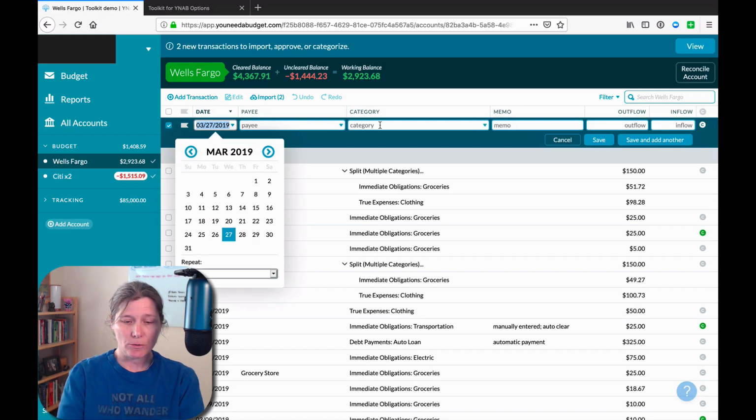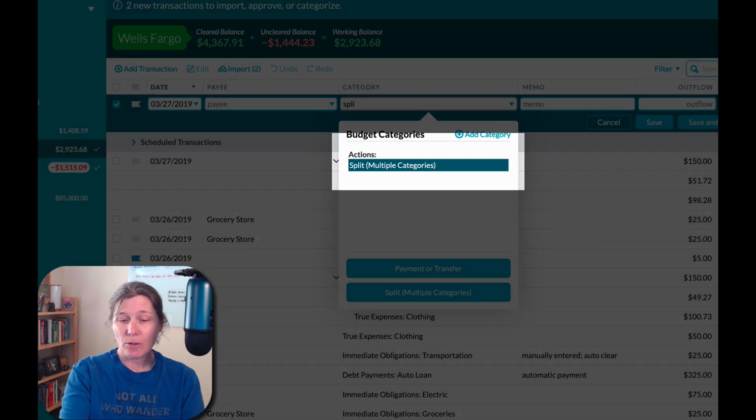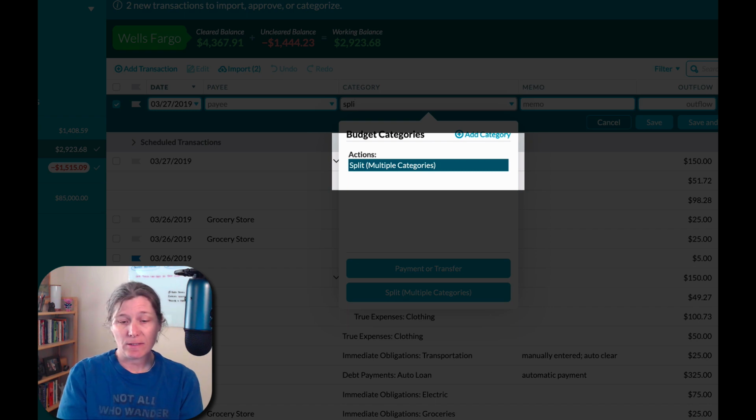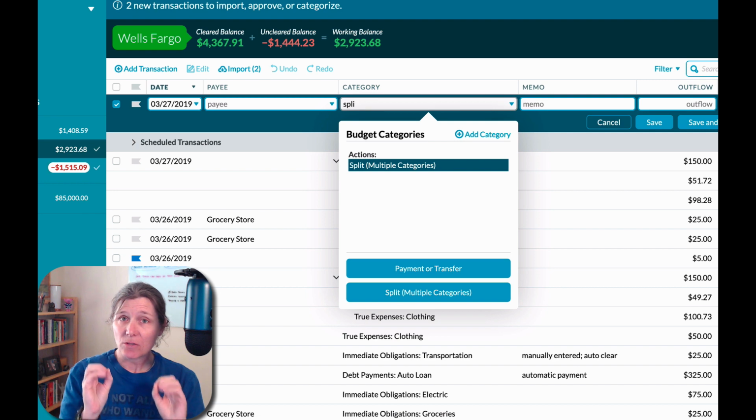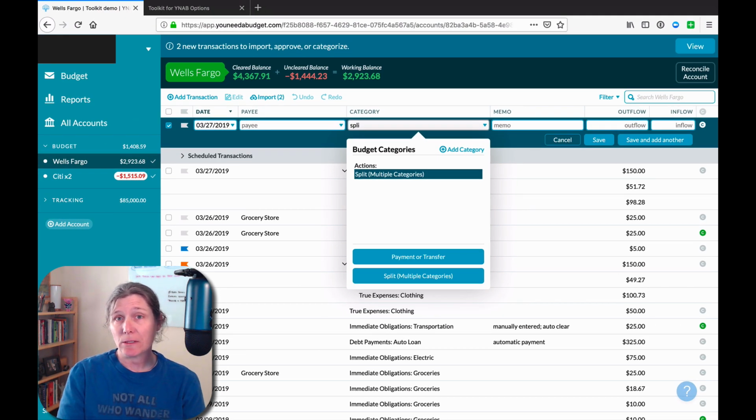So with the toolkit turned on, if we come in here and start typing split, it does pop up, knowing that we want to create a split transaction, so with multiple categories. But here it has this extra text that says actions split multiple categories. So like I said, a tiny detail in how it was implemented, but it's basically rendered redundant by YNAB adding this functionality into their core software.